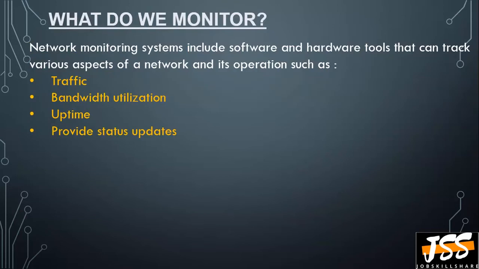So what do we monitor with network monitoring? What are the things we monitor? Network monitoring systems include software and hardware tools that can track various aspects of a network and its operations, such as you can see below. We monitor traffic, we monitor bandwidth utilization, we monitor the uptime of the devices, and moreover, it also provides status updates of the endpoints and devices in your network.